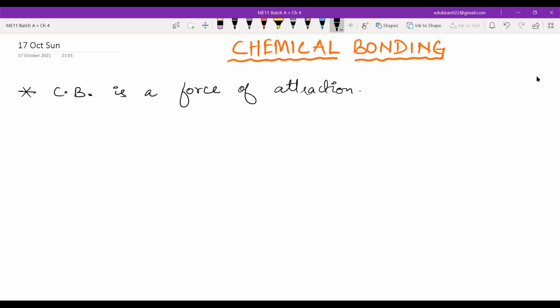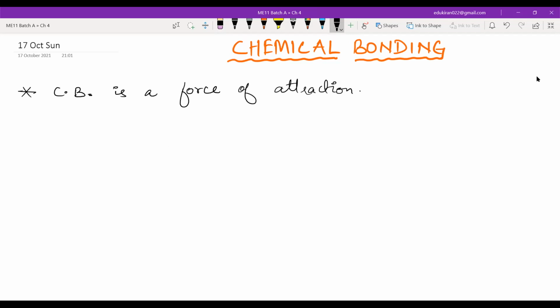How can we say that it is a force of attraction? Let us say we have a molecule such as NaCl. If I try holding this sodium and pulling it, I will see that chlorine is just coming behind it with the sodium atom. That means there is some kind of force of attraction between sodium and chloride, which keeps the chloride in contact with sodium, even if you're just pulling the sodium atom.